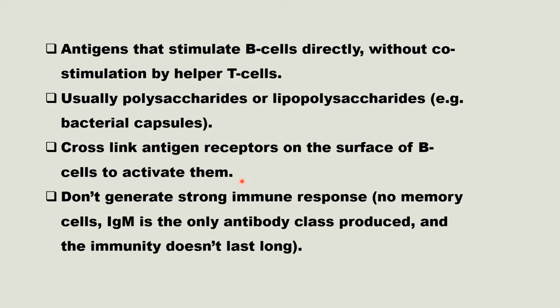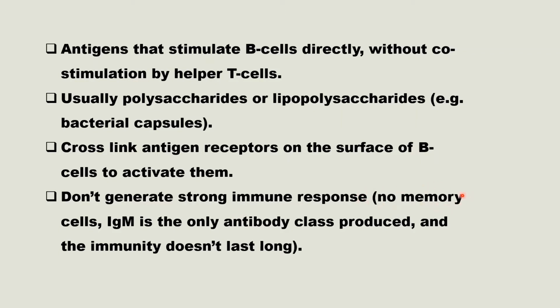They don't generate a strong immune response. No memory cells. IgM is the only antibody class produced and the immunity does not last long. So the immune response is not strong compared to thymus dependent antigen, and it will not produce memory B cells. That's why there is no memory.